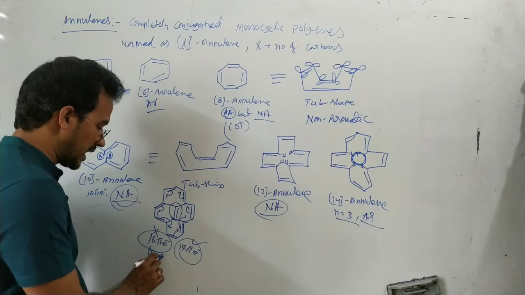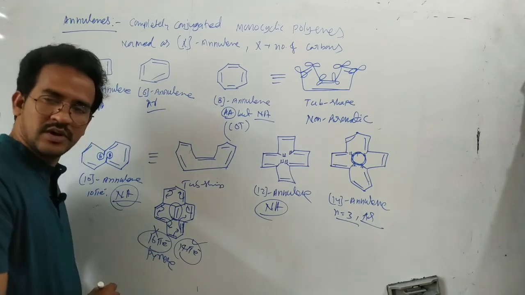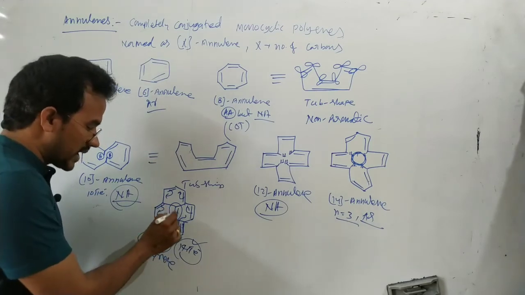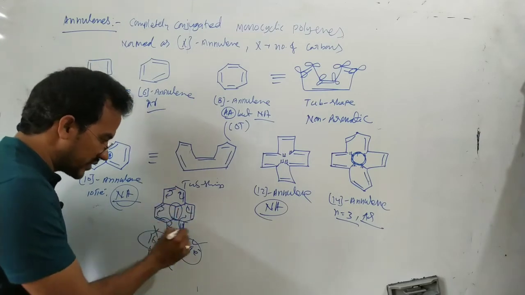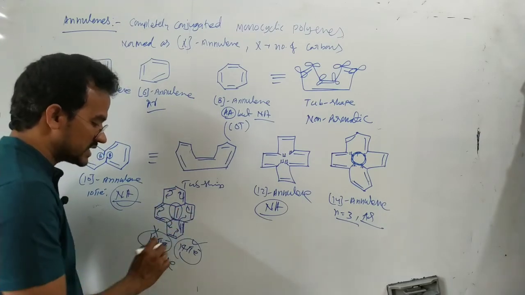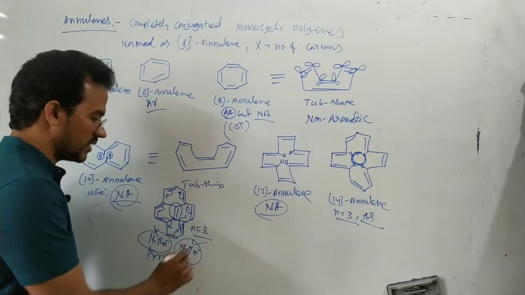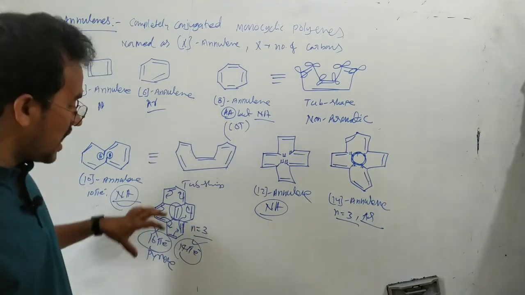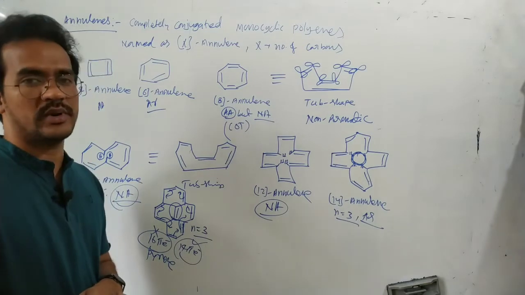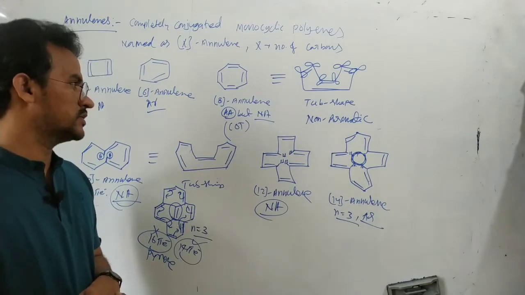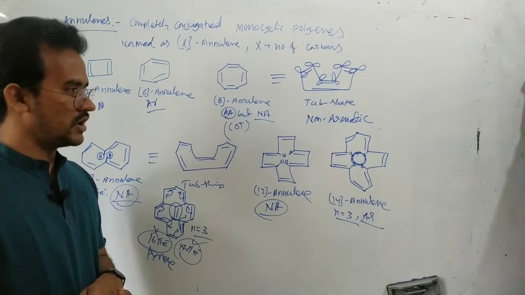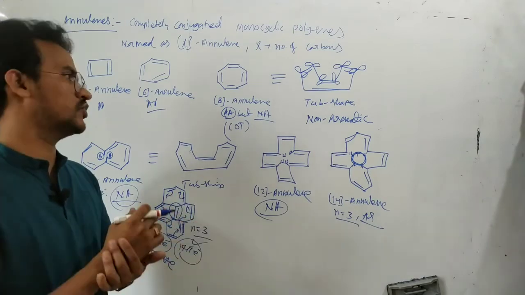This compound name is pyrene. So this double bond's pi electrons are the localized electrons. So only 14 pi electrons are involved in conjugation. That's why here 14. That means it is aromatic in nature with n equals to 3. This one is aromatic in nature, not anti-aromatic. So that is about the aromatic nature of the annulenes.